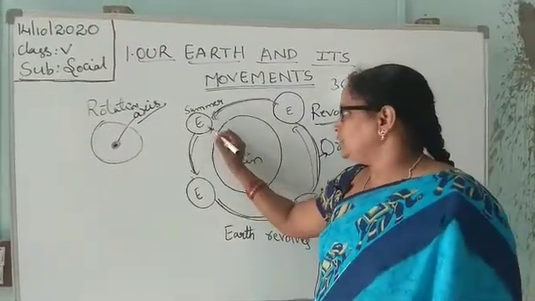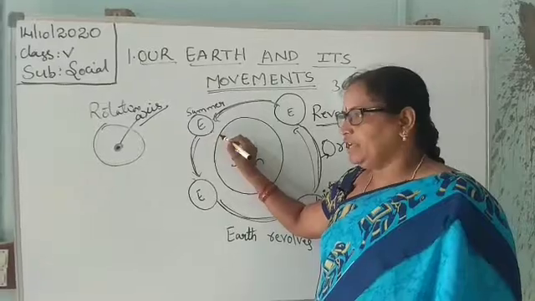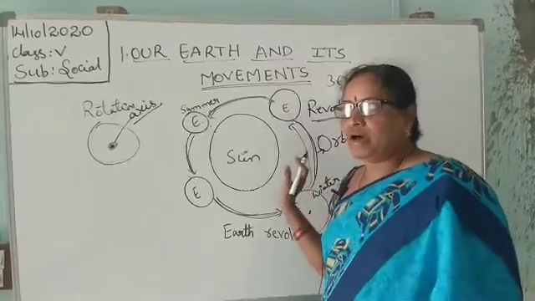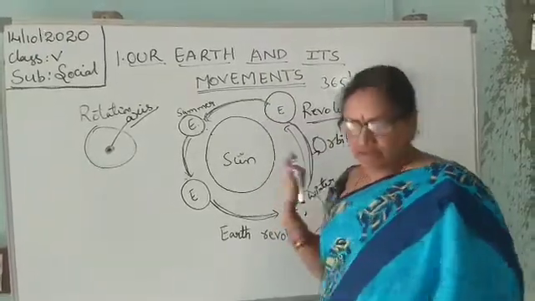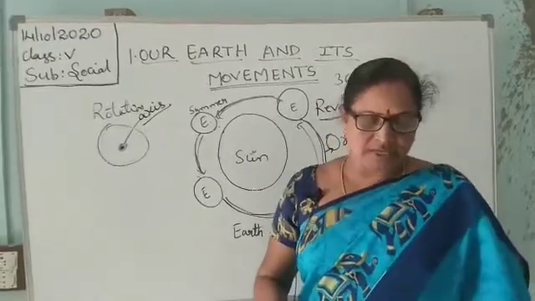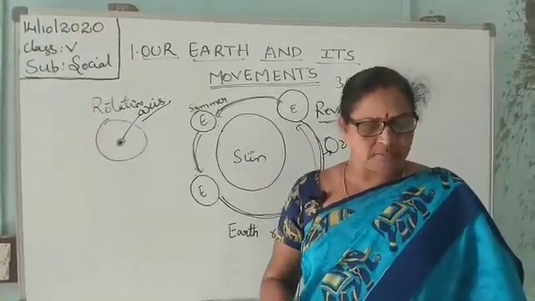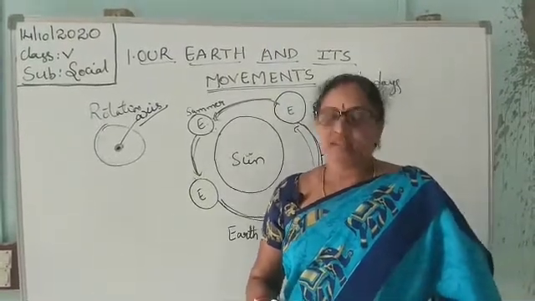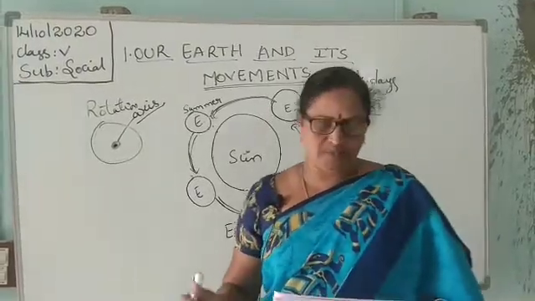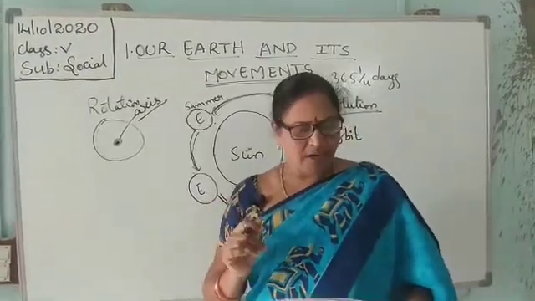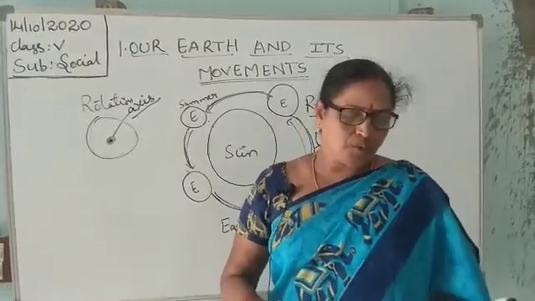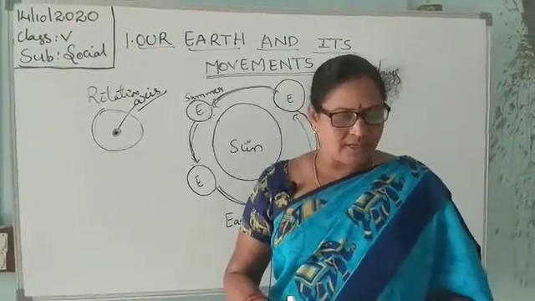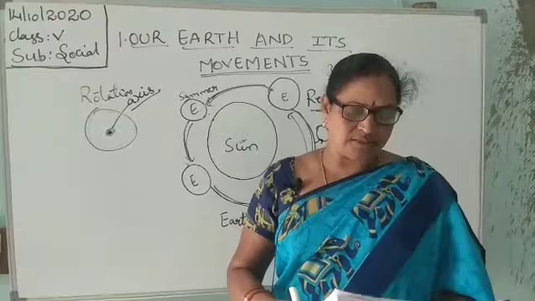Here the part of the earth becomes very near to the sun and feels summer season. This part of the earth leans away, far away from the sun, and feels the winter season. The part leaning towards the sun experiences summer season, while the part leaning away experiences the winter season. There are four main seasons that the earth experiences: summer, winter, spring and autumn. When the North Pole is tilted towards the sun, places in the northern hemisphere experience summer season in June.